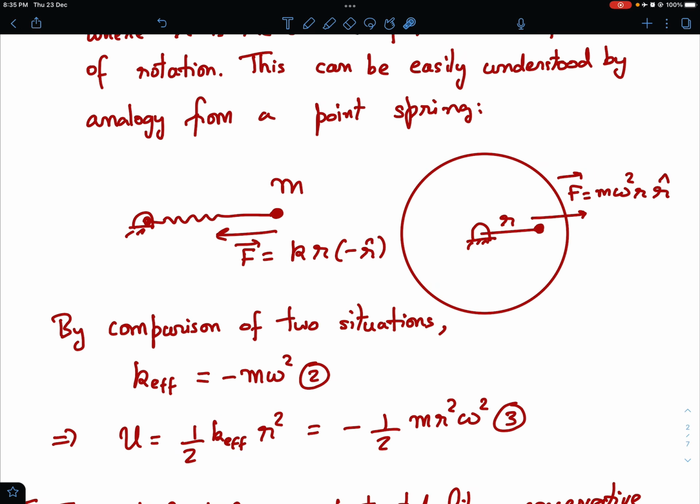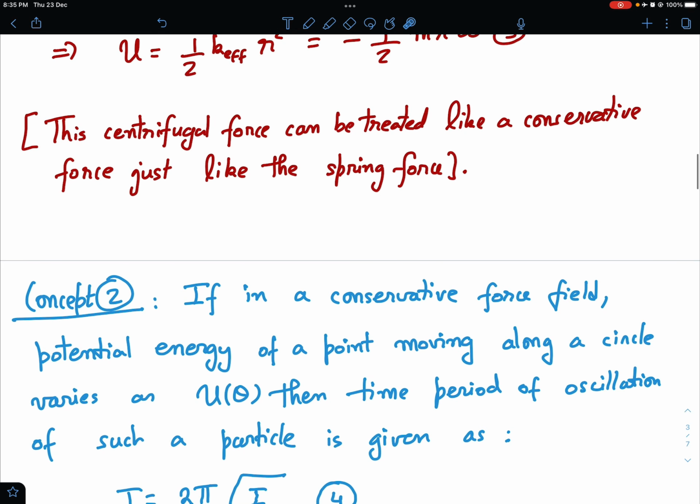So I hope this is amply clear. This is a very useful technique and it will save you a lot of time in a lot of problems to be solved in rotating frames. So keep this in mind, that a centrifugal field can be just visualized as a spring force field.